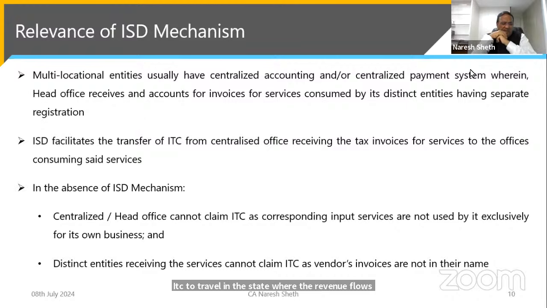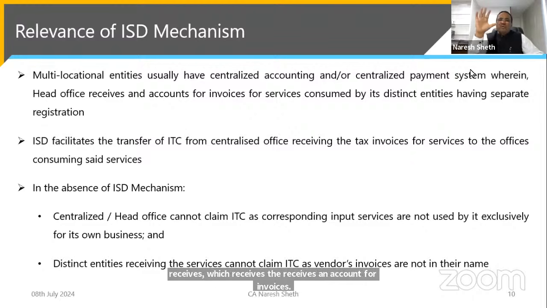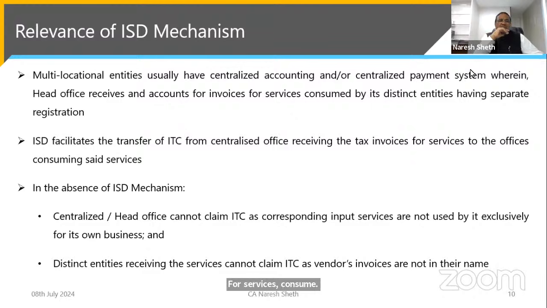So these multi-locational entities usually have a centralized office or head office accounting, and they have a system of centralized accounting and centralized payment at the head office, which receives and accounts for invoices for services consumed by all its distinct entities having different registrations.